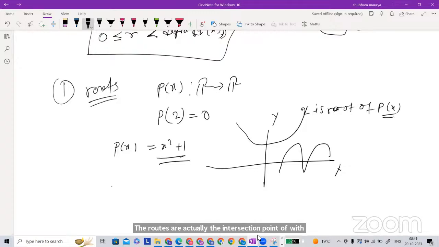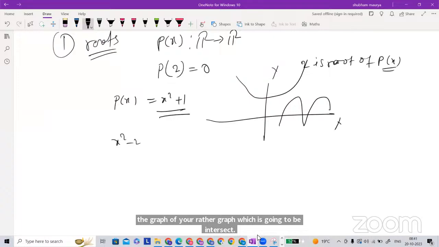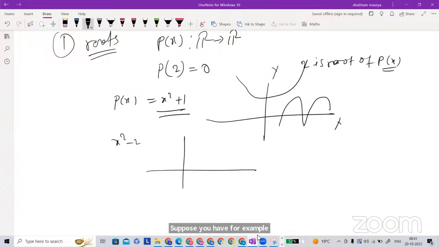Suppose you have, for example, x square minus 2. If I take this polynomial, it will pass through the x-axis like this, and those intersections are the roots. So how do we find the root?